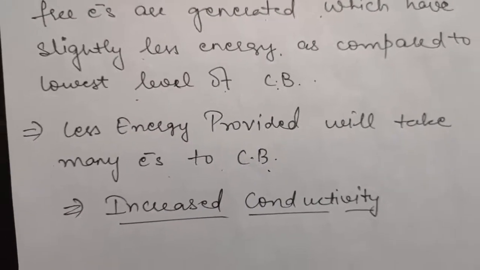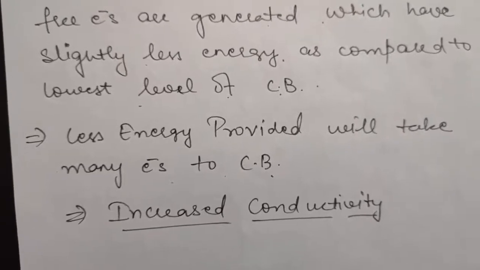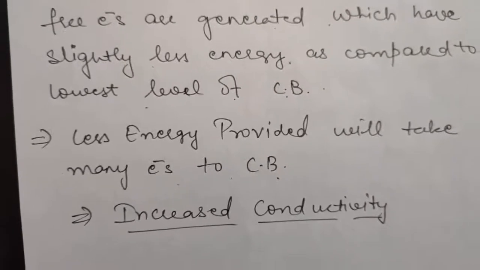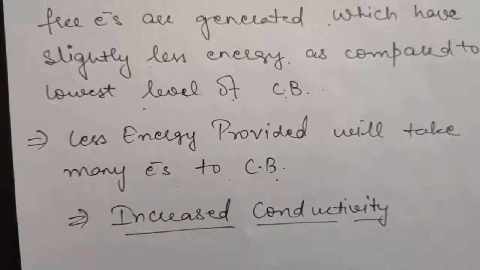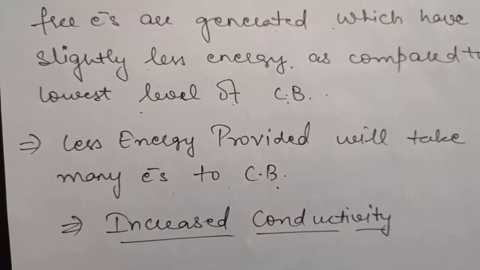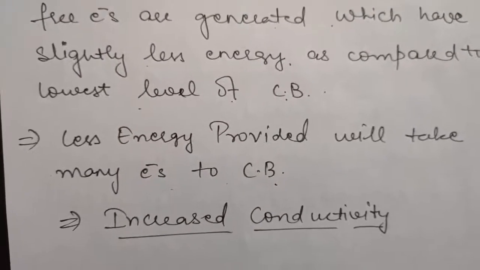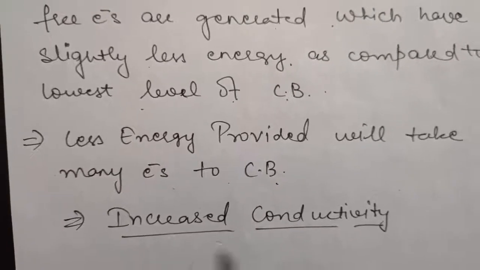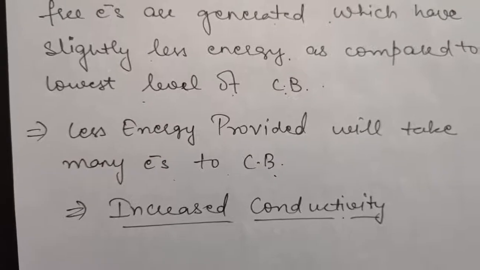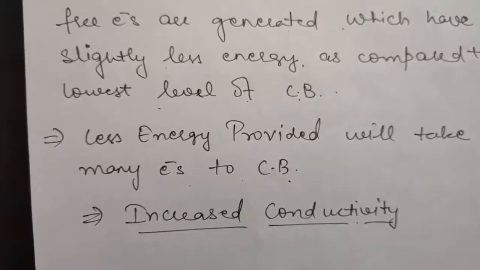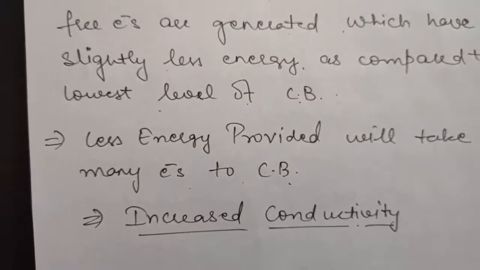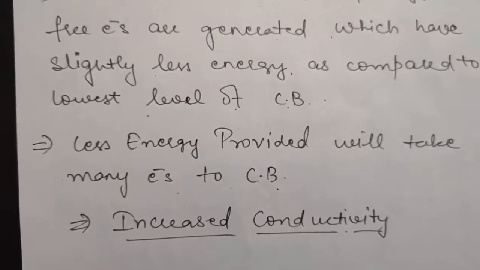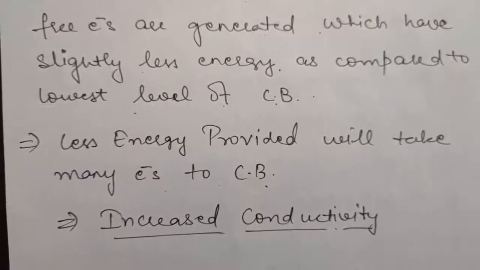For example, if you were initially applying 3 electron volts and let's say only 4 electrons were going to conduction band, but now by applying 3 electron volts, a very large number of electrons will go. So you can say only by 1 electron volt your 4 electrons will reach the conduction band. So that means conductivity has increased by doing doping, or by adding a pentavalent impurity which makes your n-type semiconductor. Okay. So this was all about n-type semiconductor. Tomorrow we will be studying about p-type semiconductors.